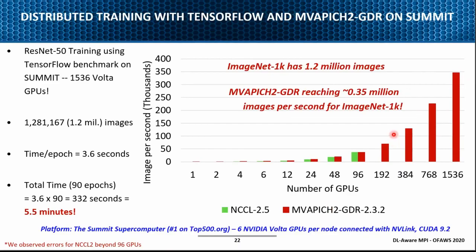This was done using a little bit earlier version of our stack. We have not been able to run this one recently due to getting access to the system. These numbers indicate time per epoch, which is only 3.6 seconds. Using that, we can actually train ImageNet 1K with 1.2 million images in less than 5.5 minutes. Earlier I showed that on the CPU, it was something like 7 minutes.